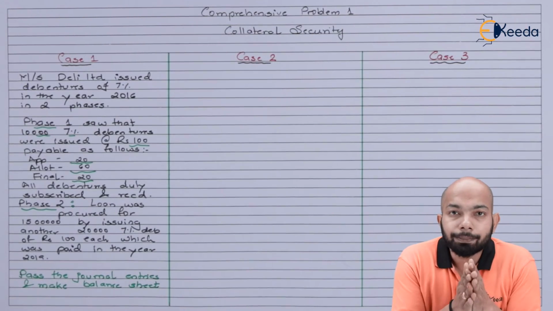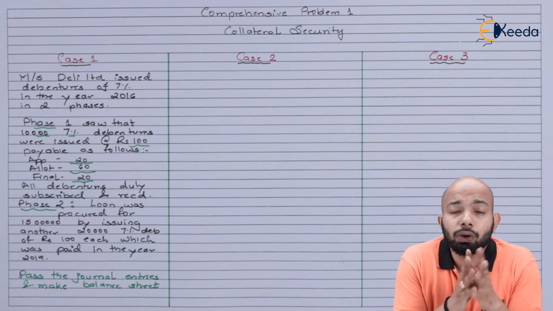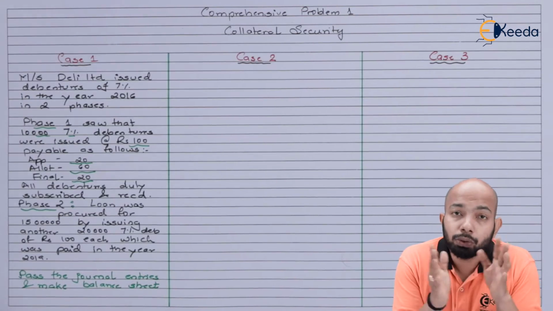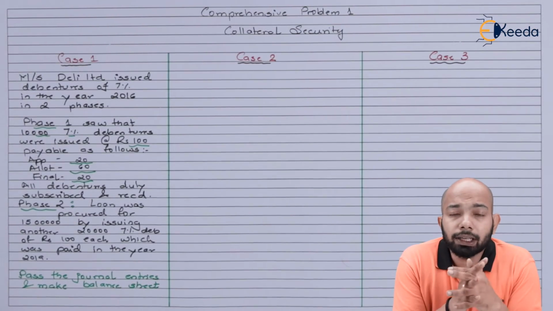Now this is case 1. Case 2 will also have certain similar details about collateral issue, or rather a mixture of 2 or 3 collateral issues being done here in one specific year. This will be given to you.